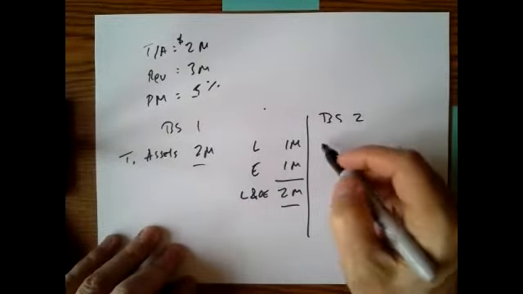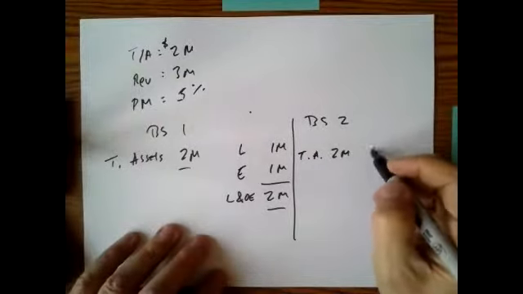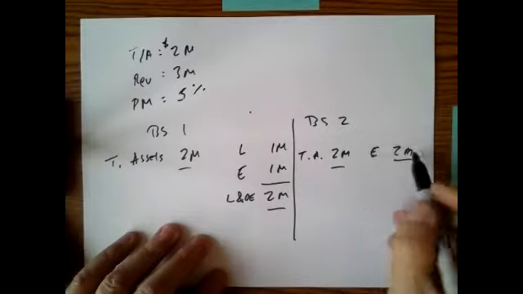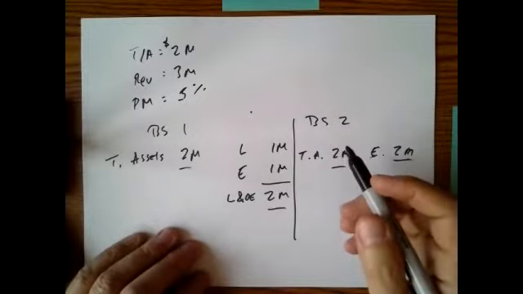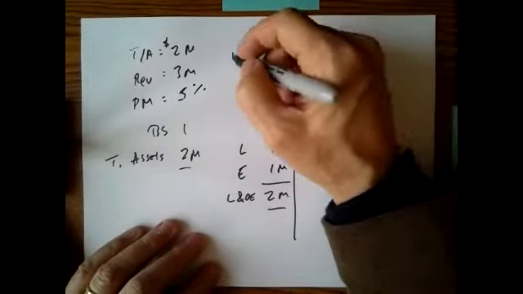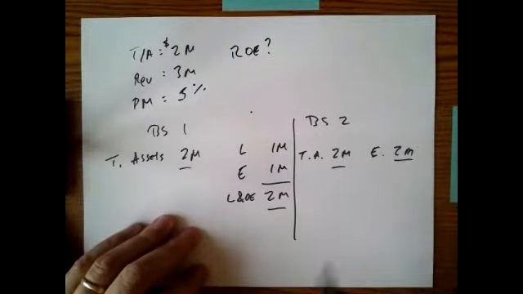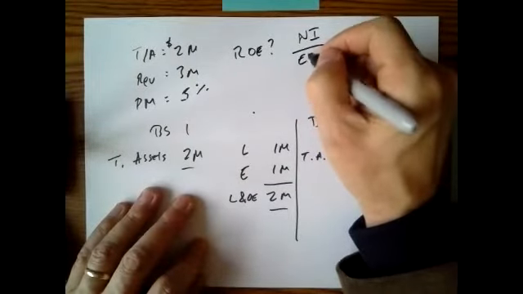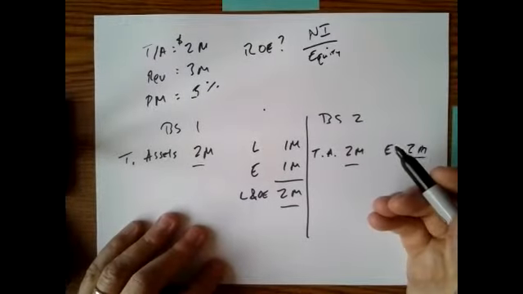Balance sheet two would be total assets of 2 million and equity of 2 million, right? So that they're balanced and there's no liability. So it's just owner's equity. Okay. So the question is, how would this affect the return on equity, right? ROE. So ROE, we take net income divided by equity, but we don't have net income. So how are we going to get an estimate of net income?